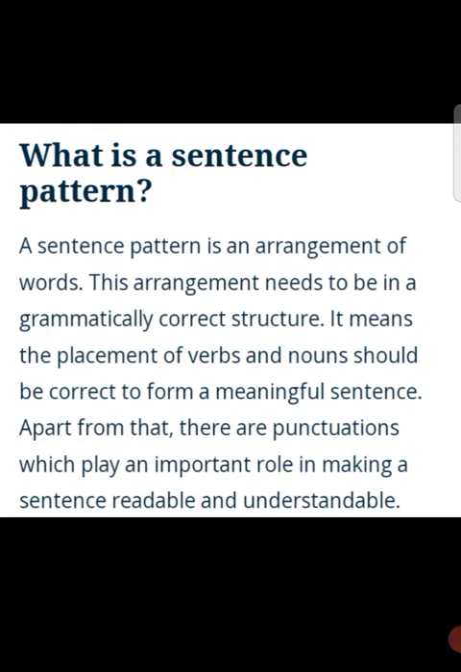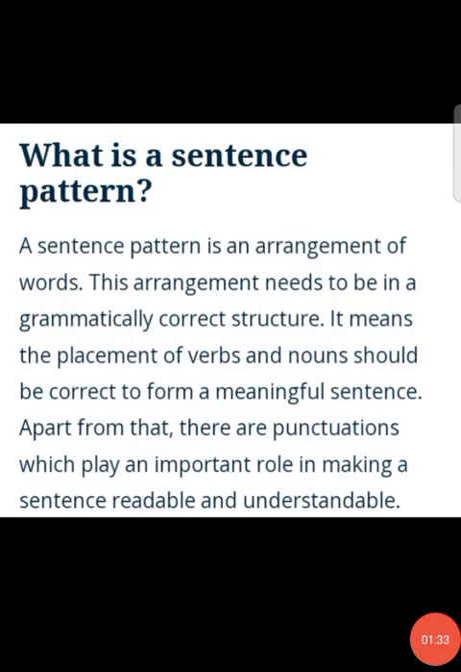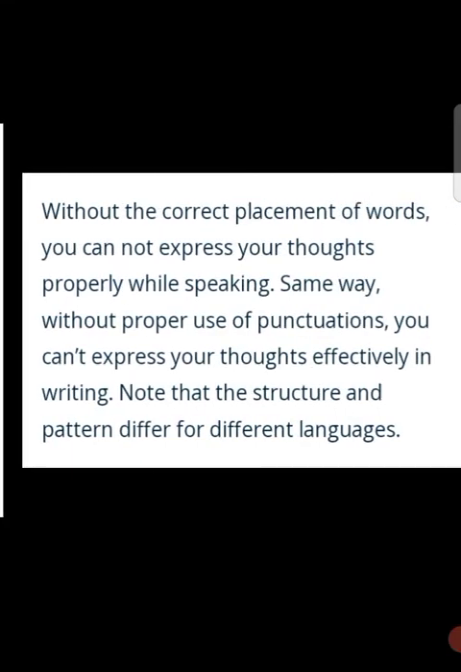Okay, a sentence pattern is an arrangement of words. This arrangement needs to be in a grammatically correct structure. It means the placement of verbs and nouns should be correct to form a meaningful sentence. Apart from that, there are punctuations which play an important role in making a sentence readable and understandable.